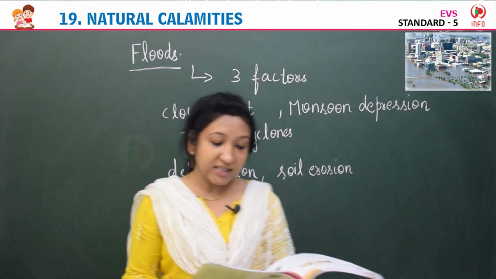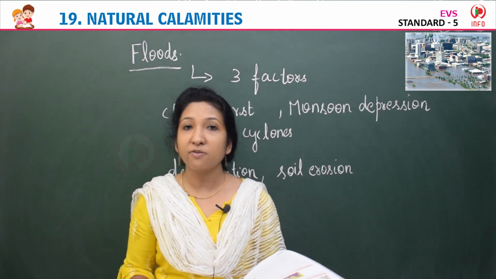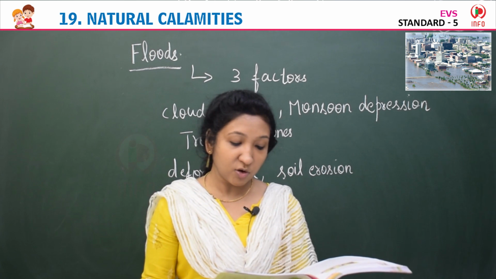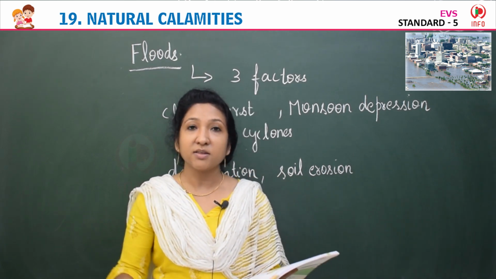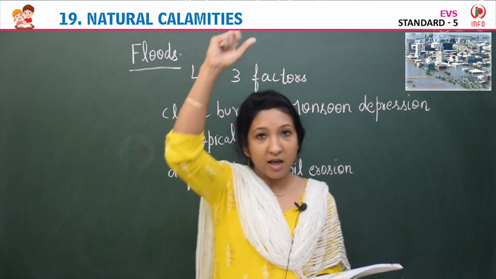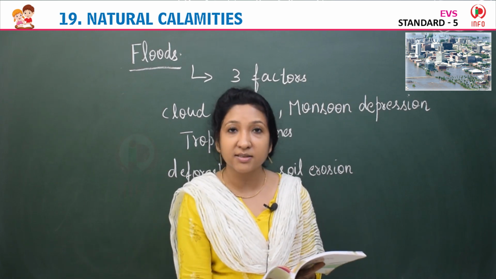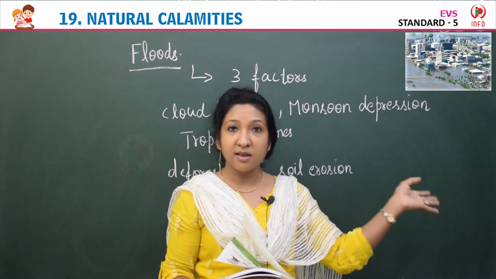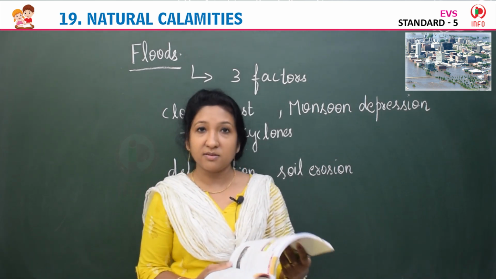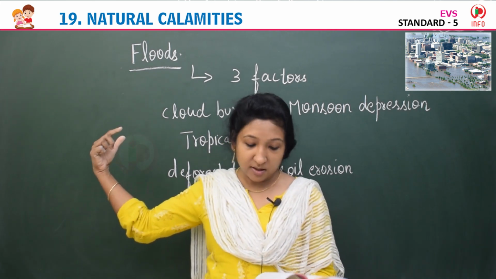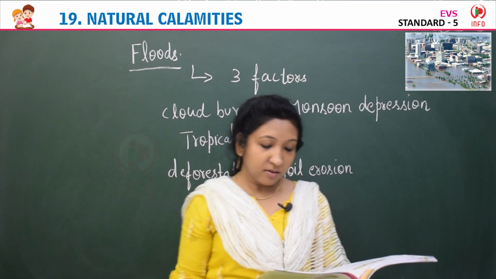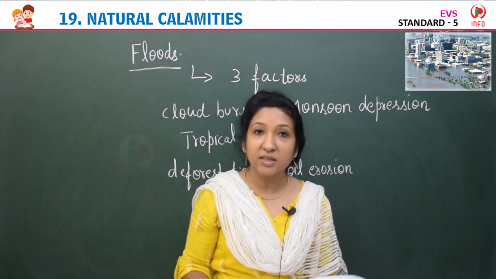India depends for its rain on both the monsoons, southwestern and northeastern. If you hang a map of India here, the upper portion is north, below it is south, here it is east, and this part is west. So southwest means here, then northeast. Both the monsoons, southwestern and northeastern.